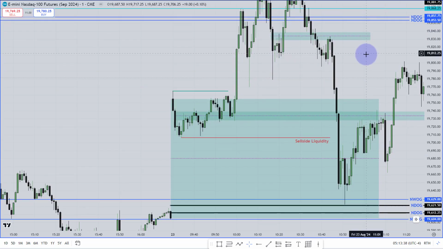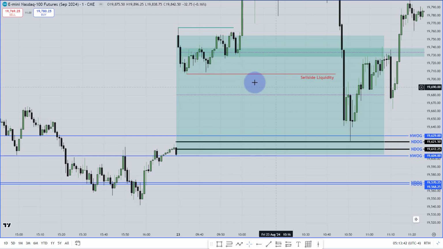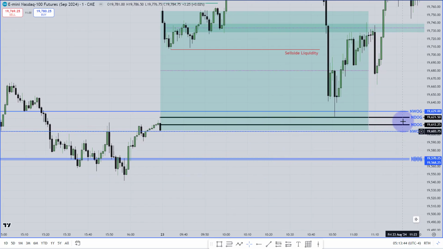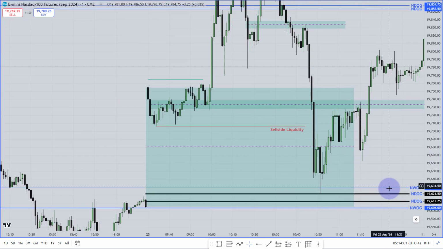He was only looking for sells, for this sell side liquidity, this opening gap, and especially this new day opening gap, which was created by Friday. In that specific day, this was the new day opening gap inside this new week opening gap. So this is a huge magnet. The market should come over here. Now, new week opening gap.